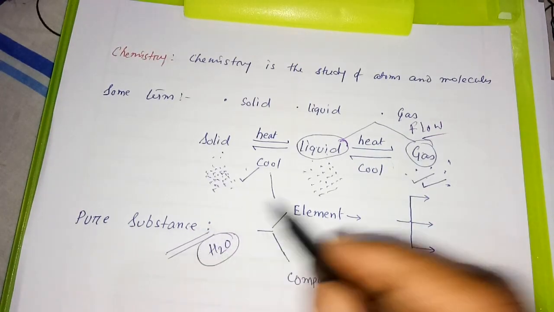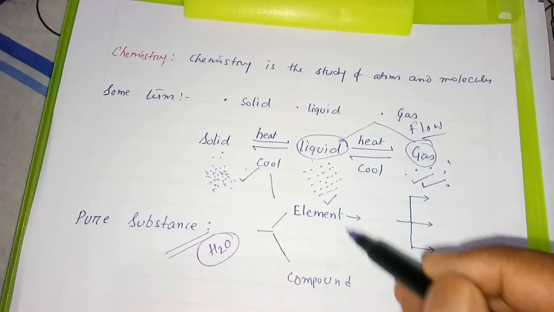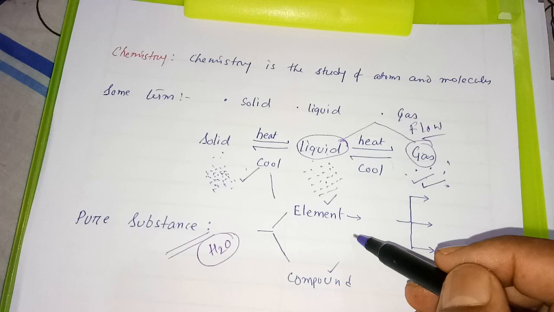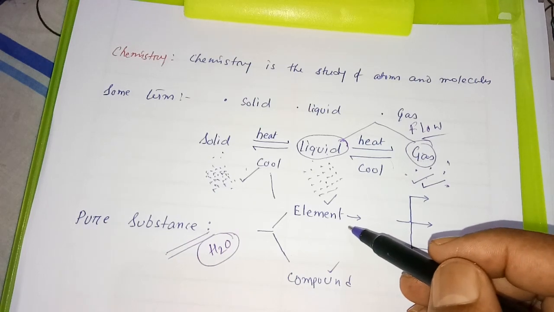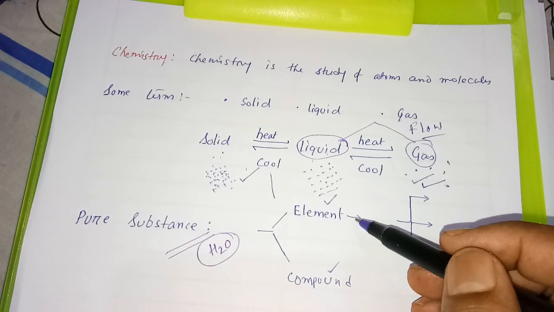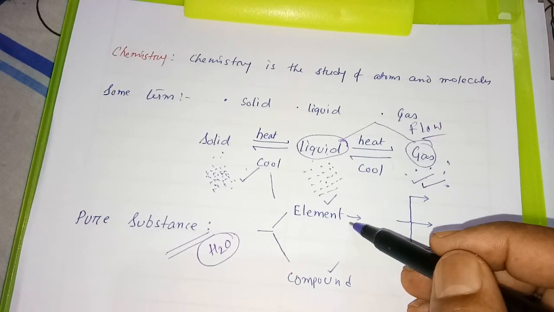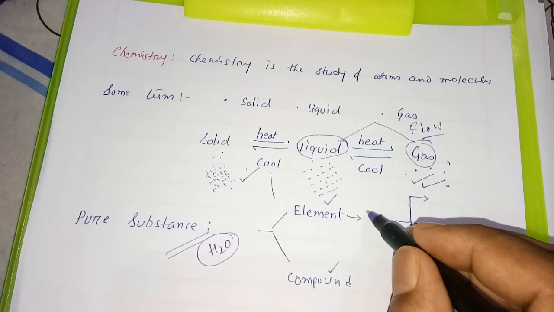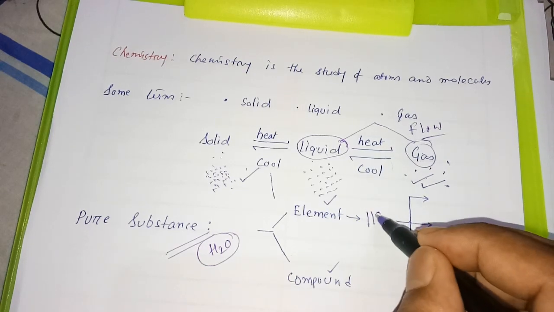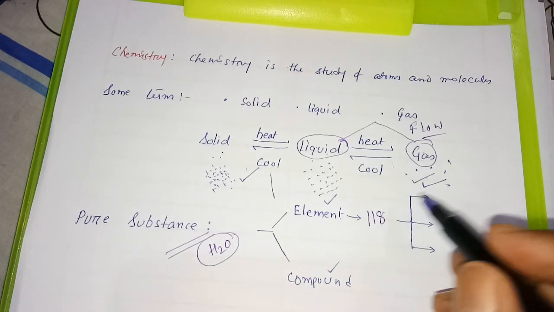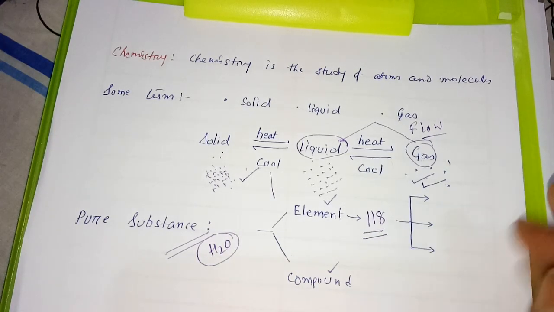Now pure substance is divided into element and compound. Clear? The element is the simplest form of substance which can neither be broken into nor built up from simpler substances. So there are 118 elements in the periodic table. From hydrogen you count: hydrogen, helium, lithium, beryllium. So in total there are 118 elements.